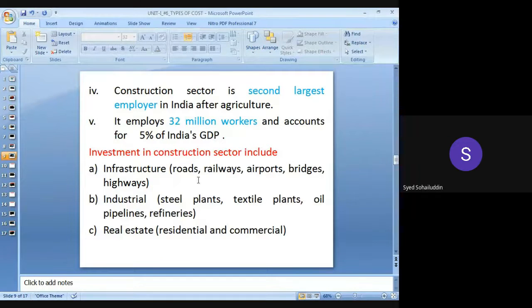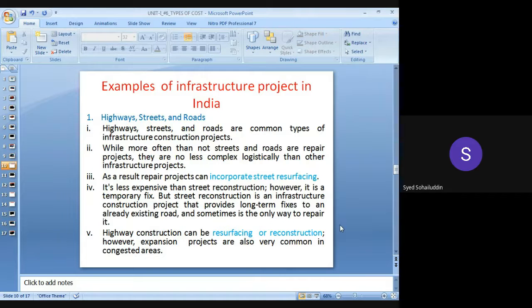Investment in construction sectors includes infrastructures में क्या क्या include होगा: roads, railways, airports, bridges, highways. Industrials में steel plants, textile plants, oil pipelines, refineries. Real estate में residential and commercial buildings will be considered.